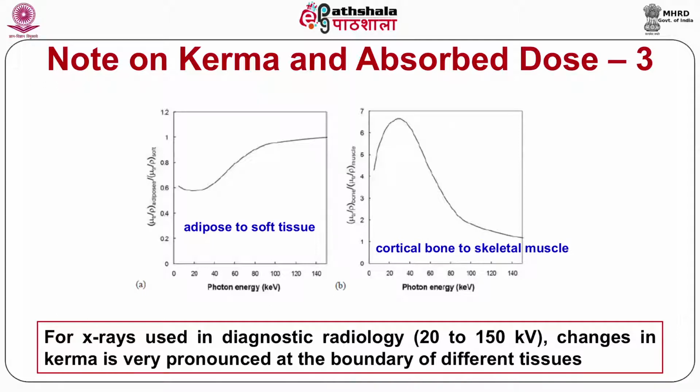In the second figure, the plot is the mass energy transfer coefficient of bone versus muscle with photon energy used in diagnostic radiology. Here also we can see that the value initially changes drastically with increasing energy and then starts decreasing with increasing energy.